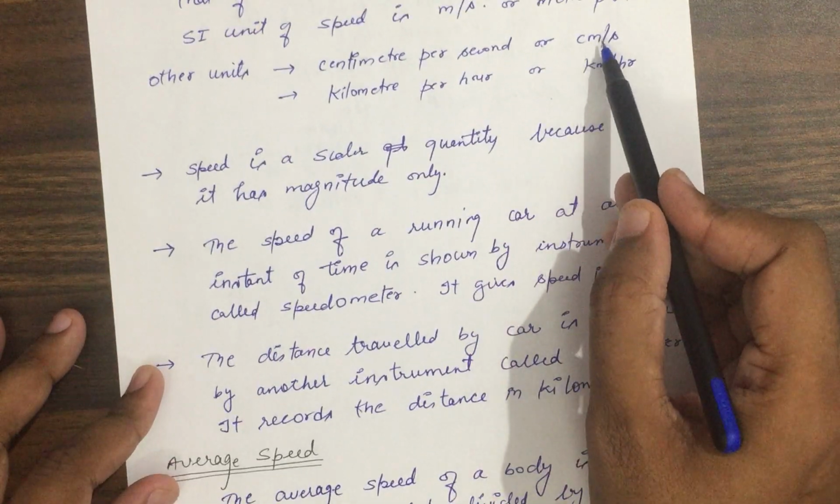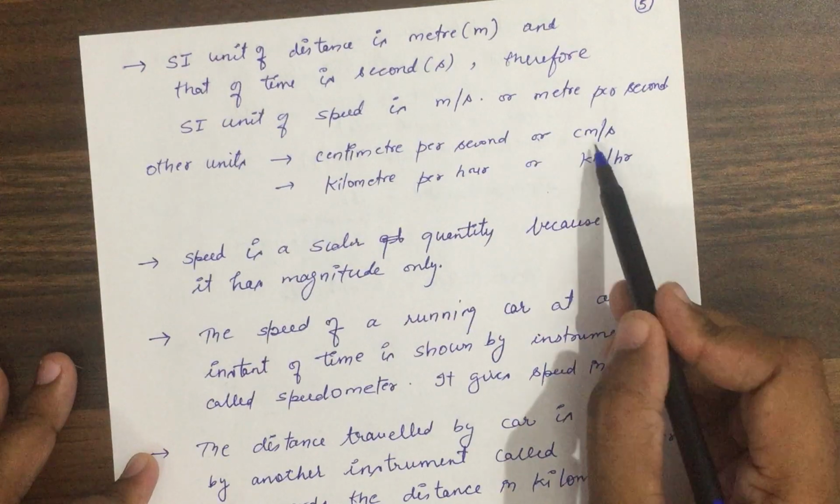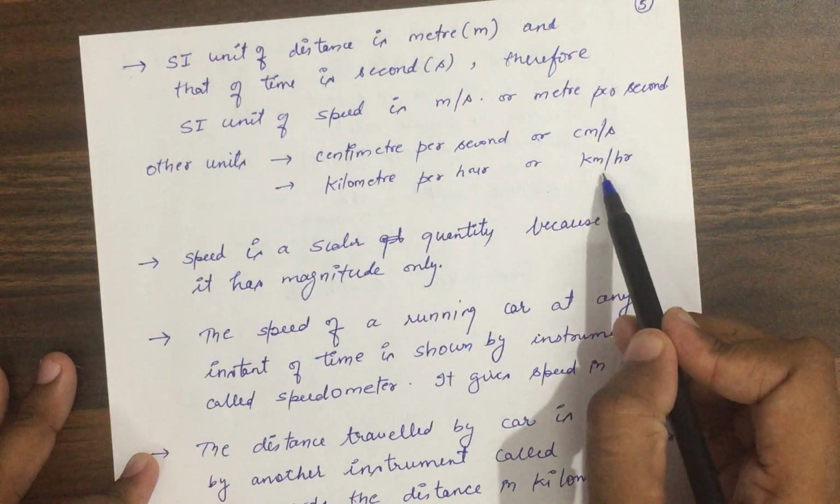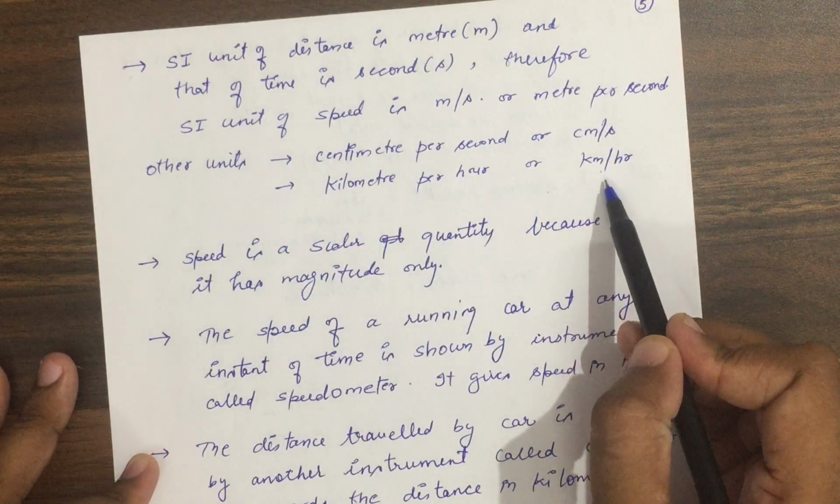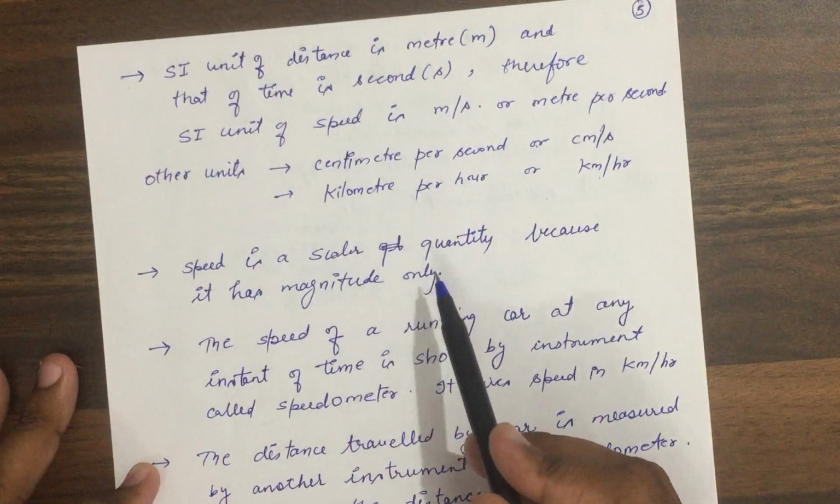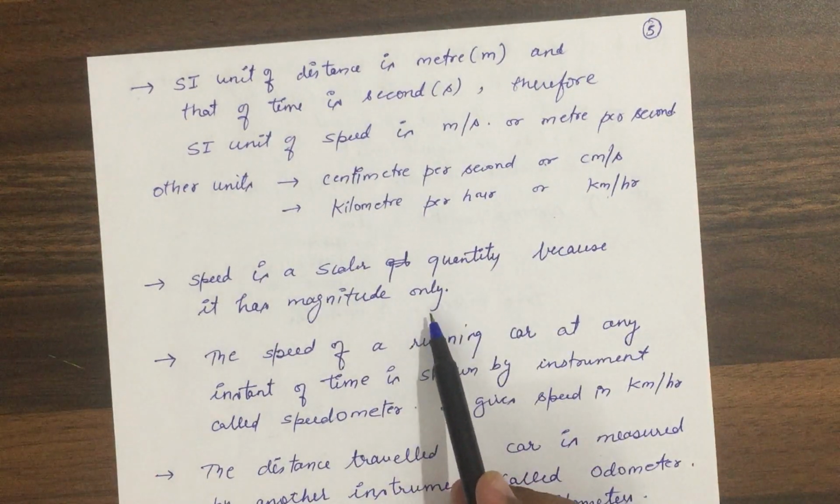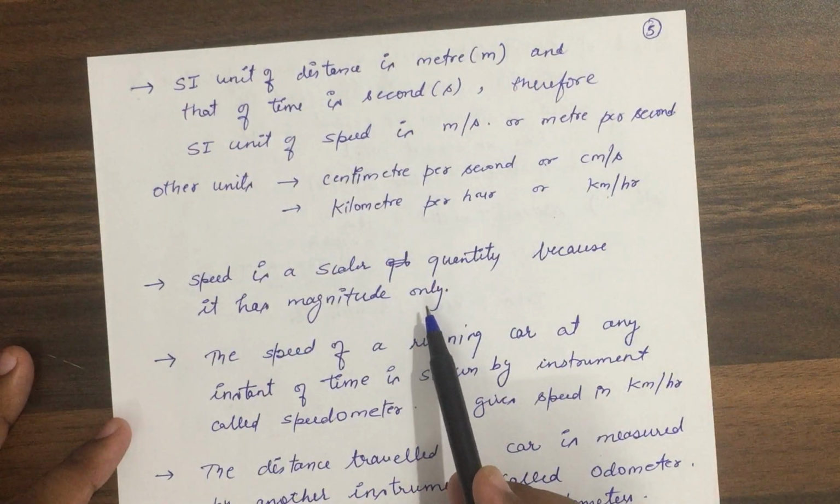Other units are centimeter per second or kilometer per hour. This is smaller unit, smaller than meter per second, and this is bigger than kilometer per hour. If speeds are very high, we generally measure speeds in kilometer per hour, okay. Now speed actually is a scalar quantity because it has magnitude only. So speed has magnitude only.